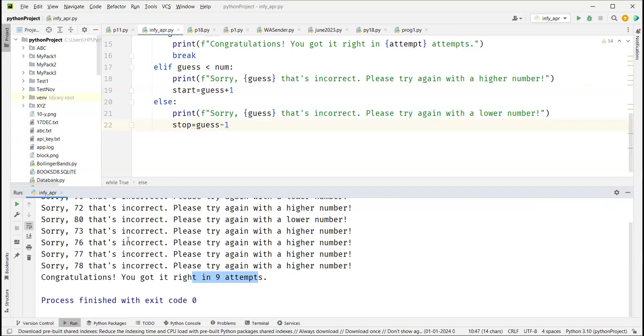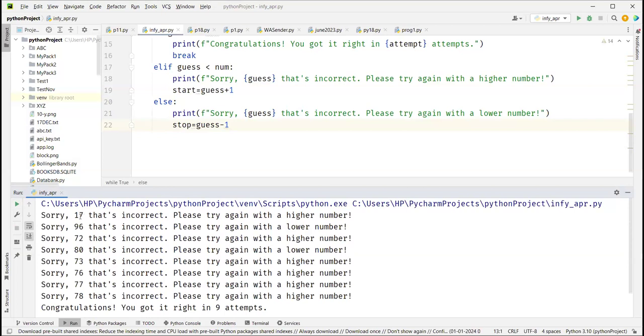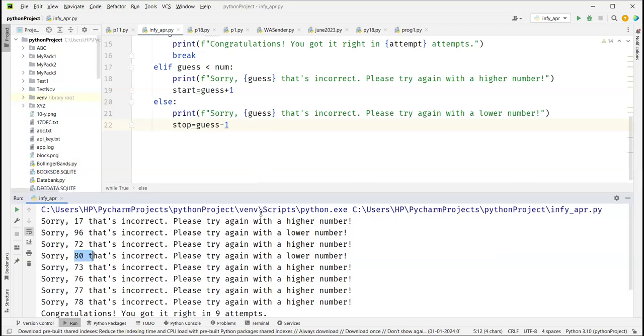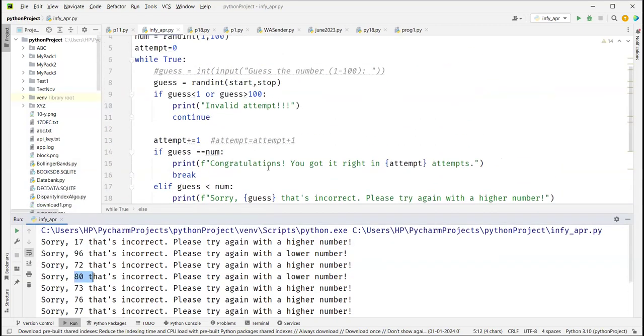It says 17, think of a higher number, 96. Think of a lower number, 72. You won't see that logic going wrong here. It's saying try with a higher number, then it went 80. It did not go with 70. So this is how you can modify it based on your logic.